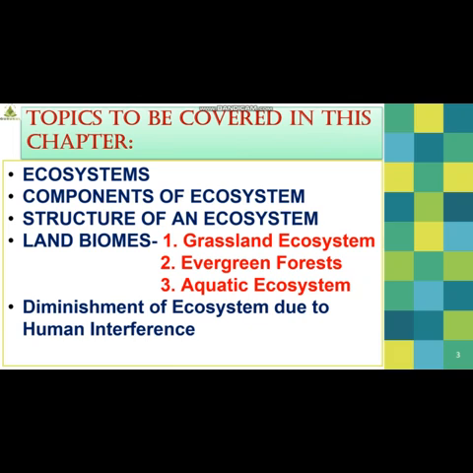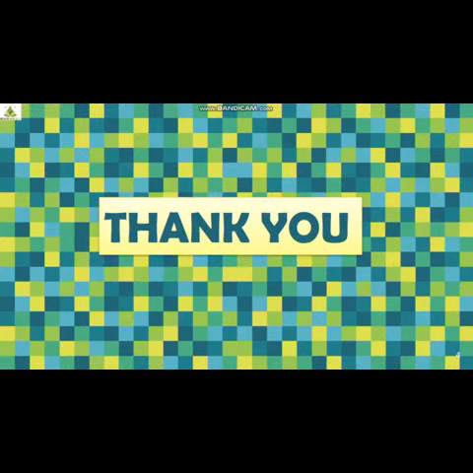And the last topic, which is very important, students, is diminishment of ecosystem due to human interference. Lot of human activities are carried out in and around our surroundings. So this topic is really important. Diminishment, degradation of ecosystem due to human interference, that we are going to learn at the last. I hope you have understood all the topics that we are going to cover. In the next upcoming video, students, we are going to learn the very first topic, that is what is an ecosystem. Okay, till then, take care.